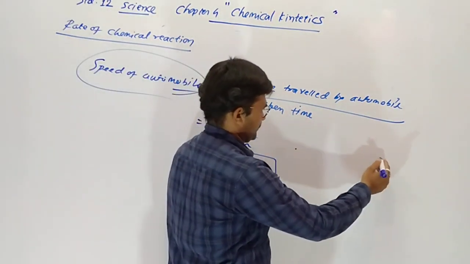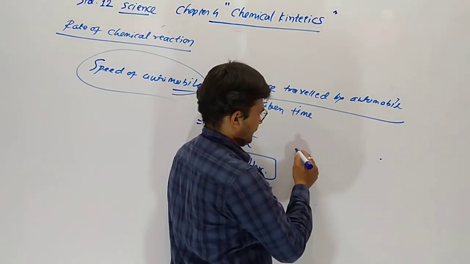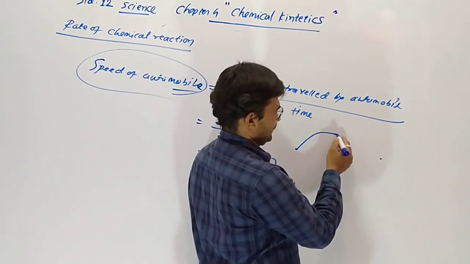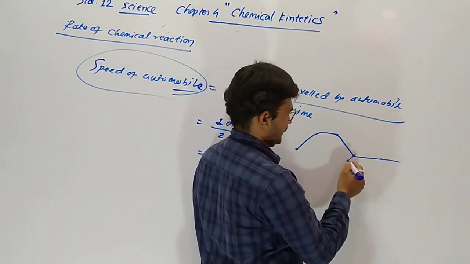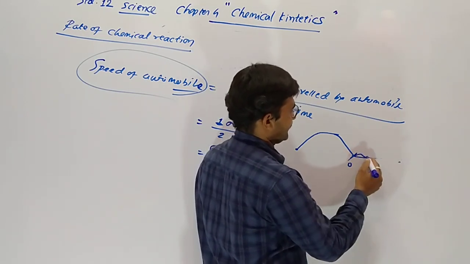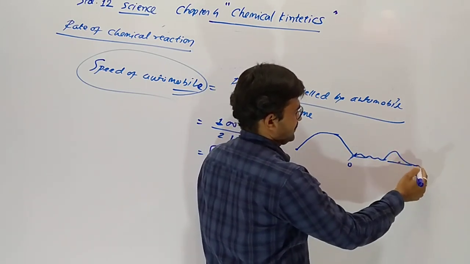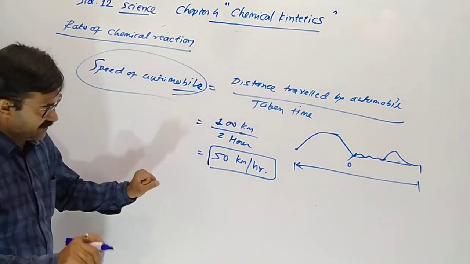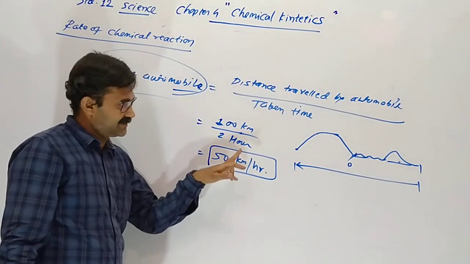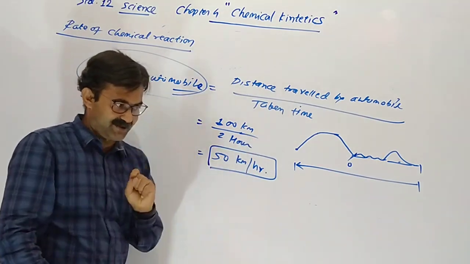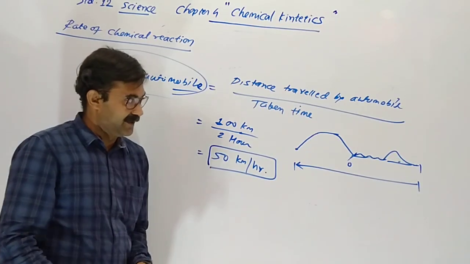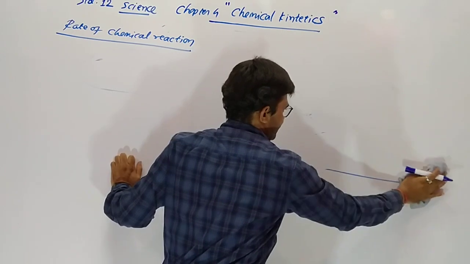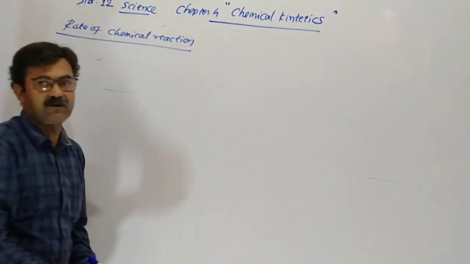From Junagadh to Rajkot, on the highway the speed is maximum. At a railway junction it will be 0. In traffic areas it is less. So this speed is average. From the start at Junagadh to Rajkot, the speed is not 50 everywhere, from start to end. That is the average. Like this, the rate or speed of a reaction is also average.